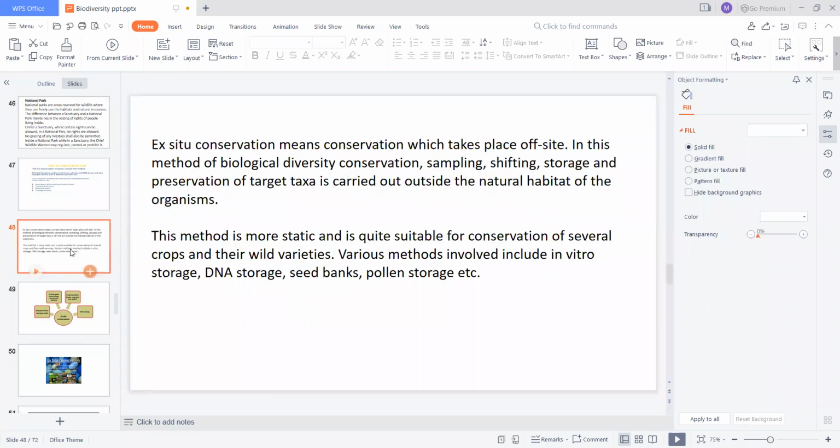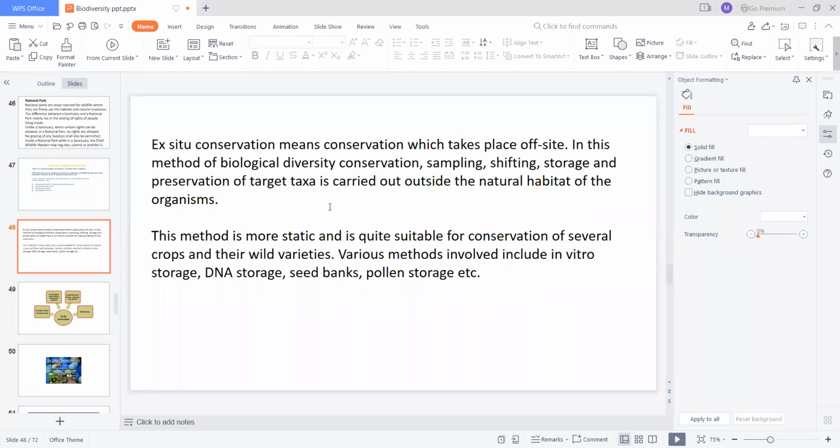Ex situ conservation means conservation which takes place off-site. In this method, sampling, shifting, storage and preservation of target taxa is carried out outside the natural habitat of the organism.